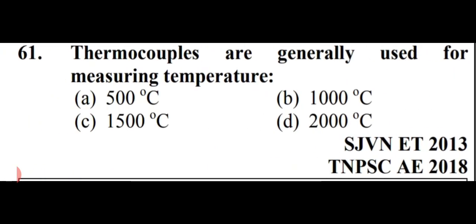Okay, next question. Thermocouples are generally used for measuring temperature. Options are 500 degrees Celsius, 1000 degrees Celsius, 1500 degrees Celsius, or 2000 degrees Celsius. So friends, thermocouples are generally used for measuring temperature up to 1500 degrees Celsius. That is option number C, 1500 degrees Celsius.